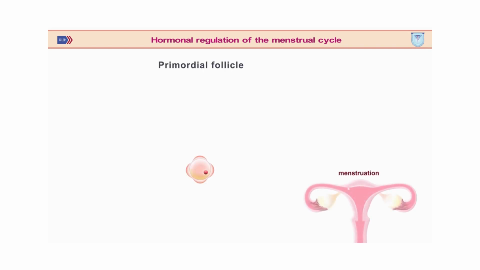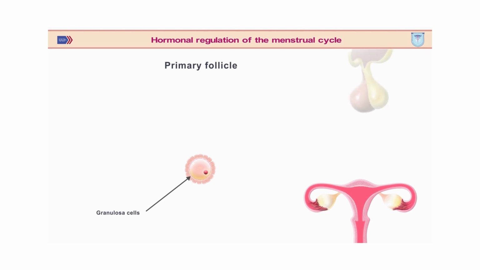The number of primordial follicles in the ovaries of a pubescent girl is about 400,000, of which 300 to 400 mature and ovulate. All the other follicles undergo physiological atresia. Now, we will talk about the structural and functional changes that the primordial follicle undergoes. During the menstrual cycle, maturation of the dominant follicle begins with the primordial follicle. A primordial follicle consists of a primary oocyte surrounded by a single layer of follicular squamous cells.